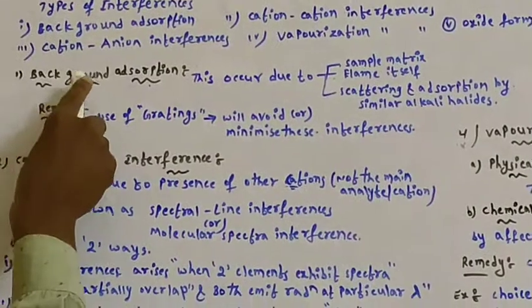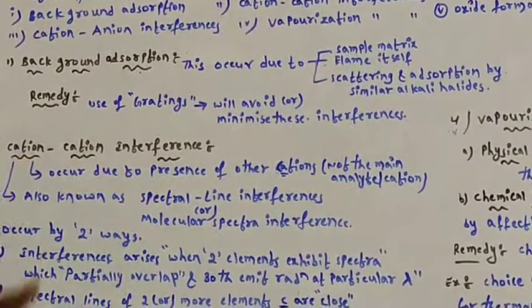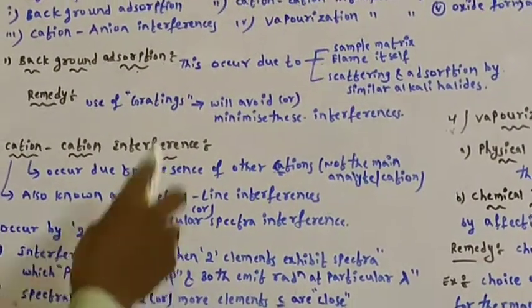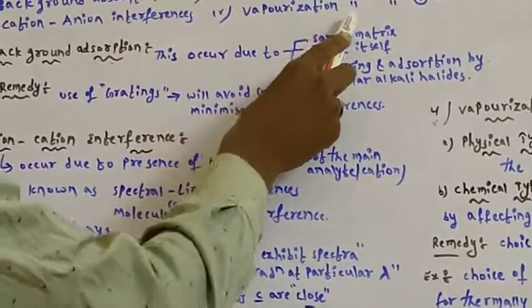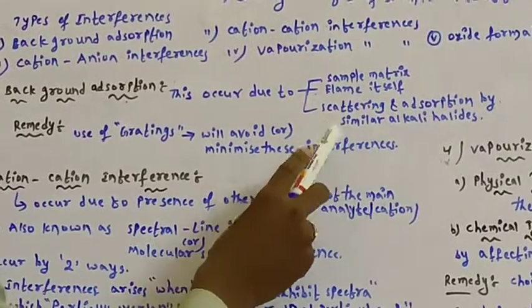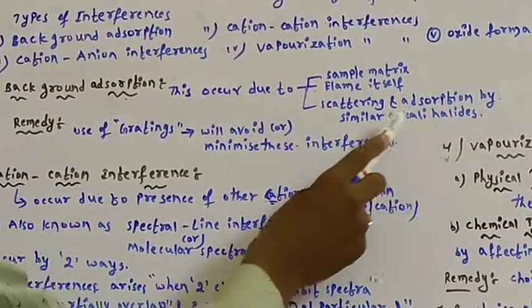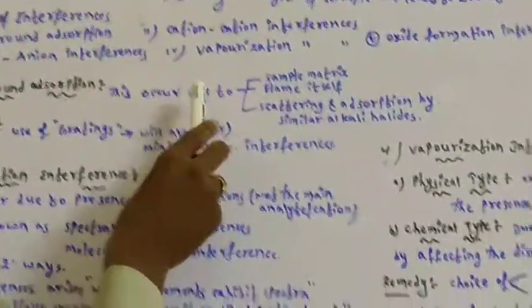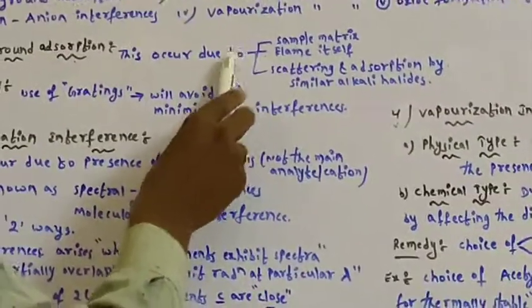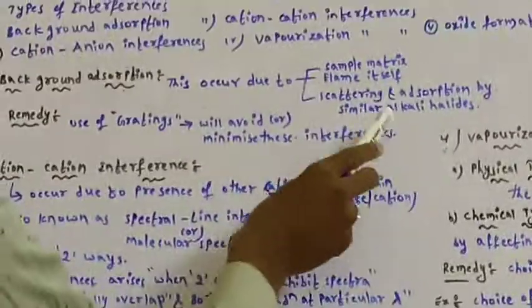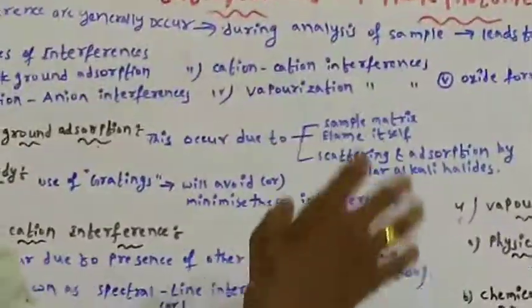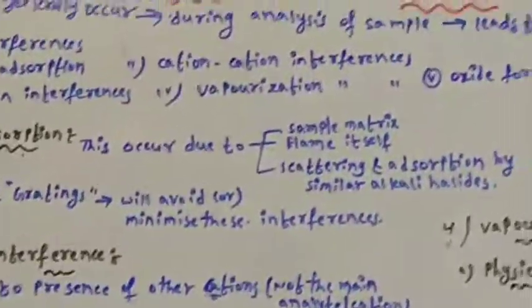First one, background adsorption. This type of interference occurs due to the sample matrix or the flame itself, or scattering and adsorption by similar alkali halides. This is background adsorption.